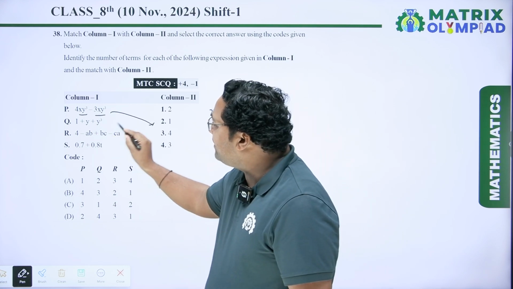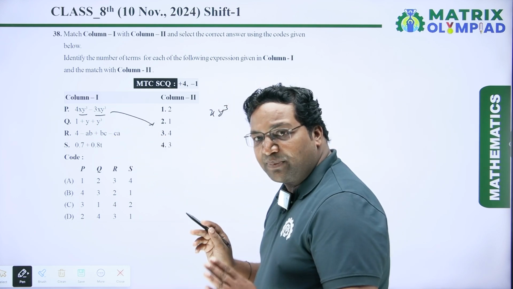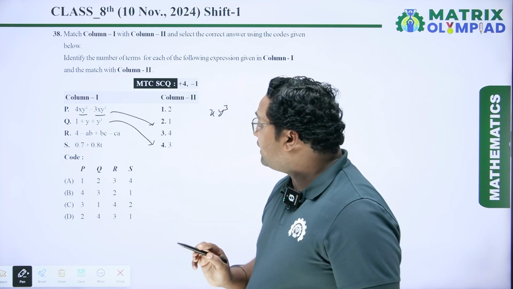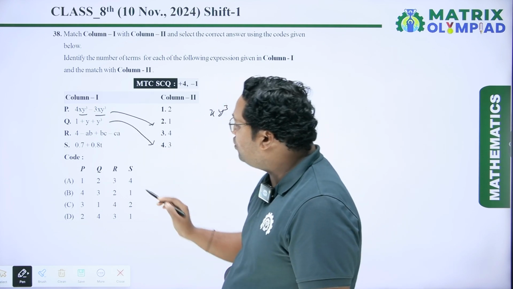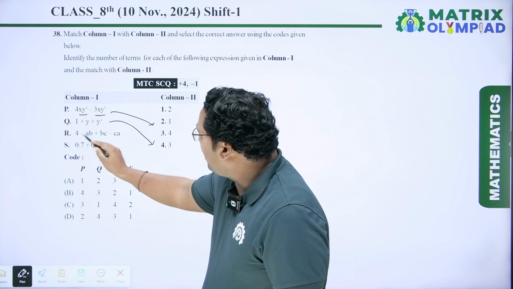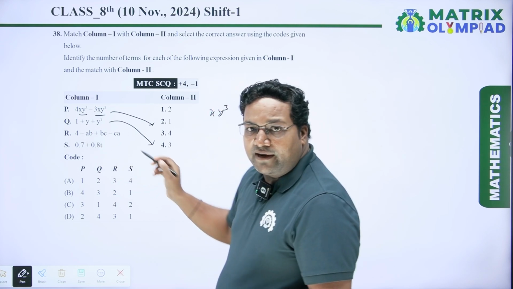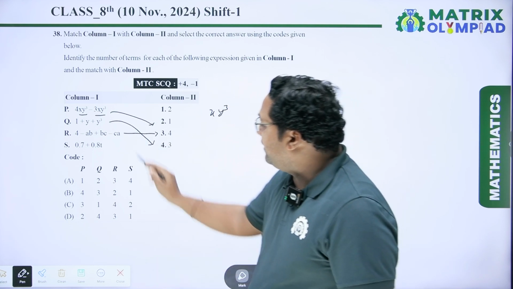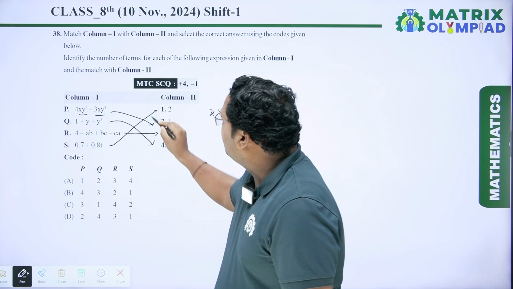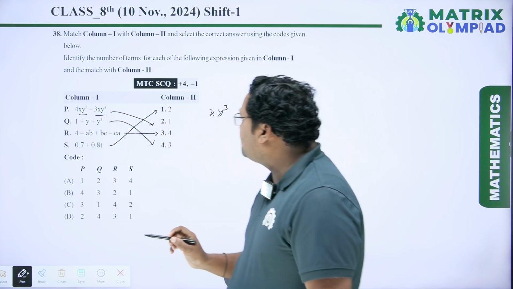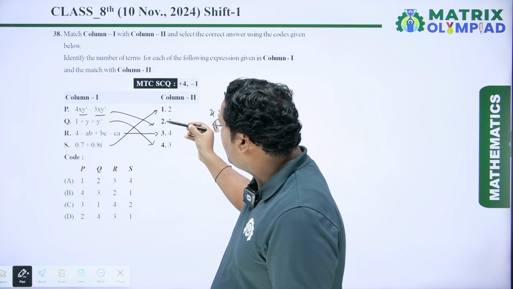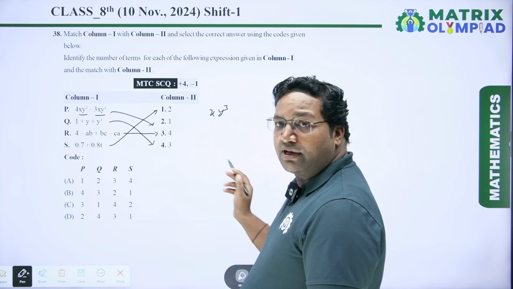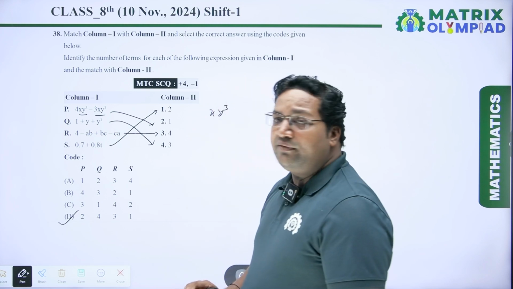Next is 1 plus y cube. This expression contains 3 terms, so the value of Q is 3. So for Q, fourth one is true. This has 1, 2, 3 and 4, so the number of terms is 4. So for R, third one is true. And it has 2 terms. So for S, first one is true. So correct option is 2, 4, 3, 1, which is option D. So option D will be the correct answer.